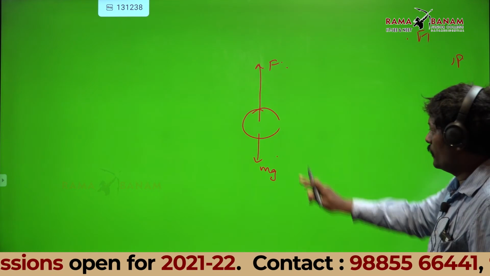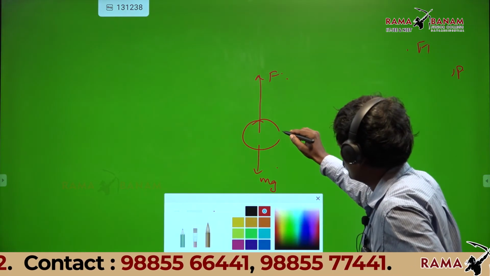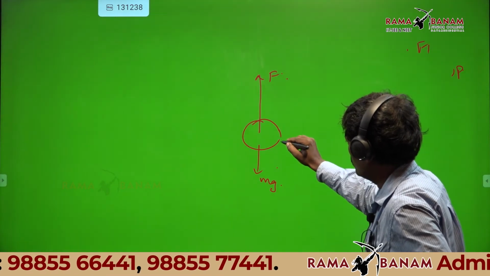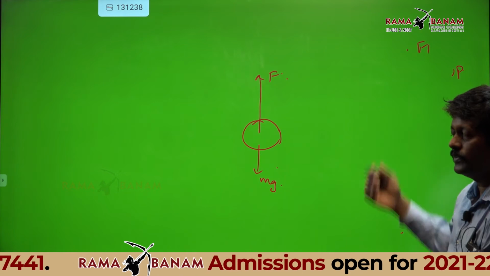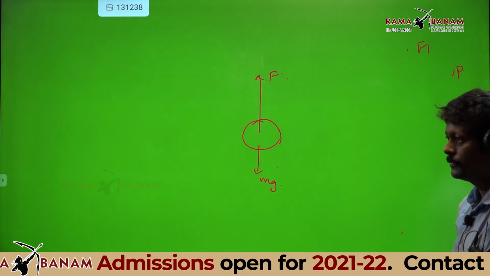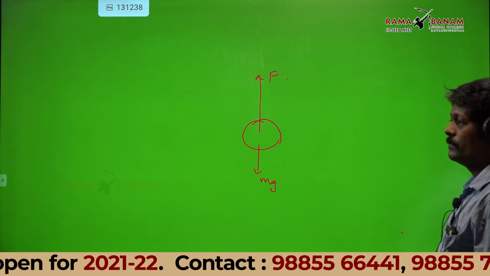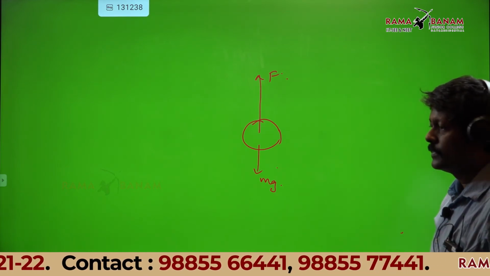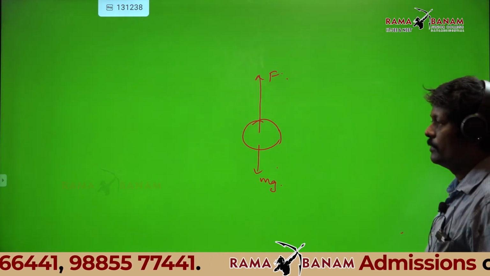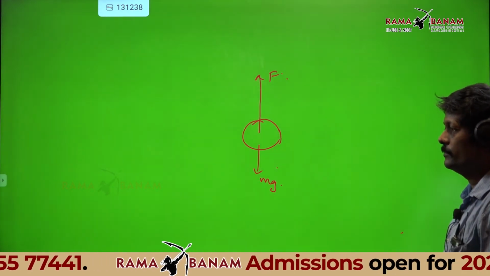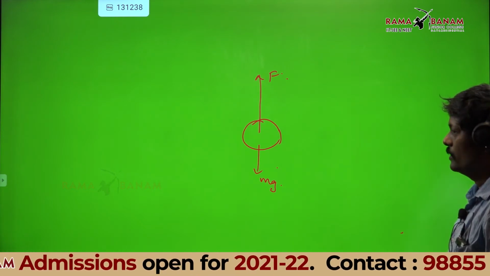Correct. If mg is more than F, then what will happen? Come on fast. If mg is more than F, what would happen?